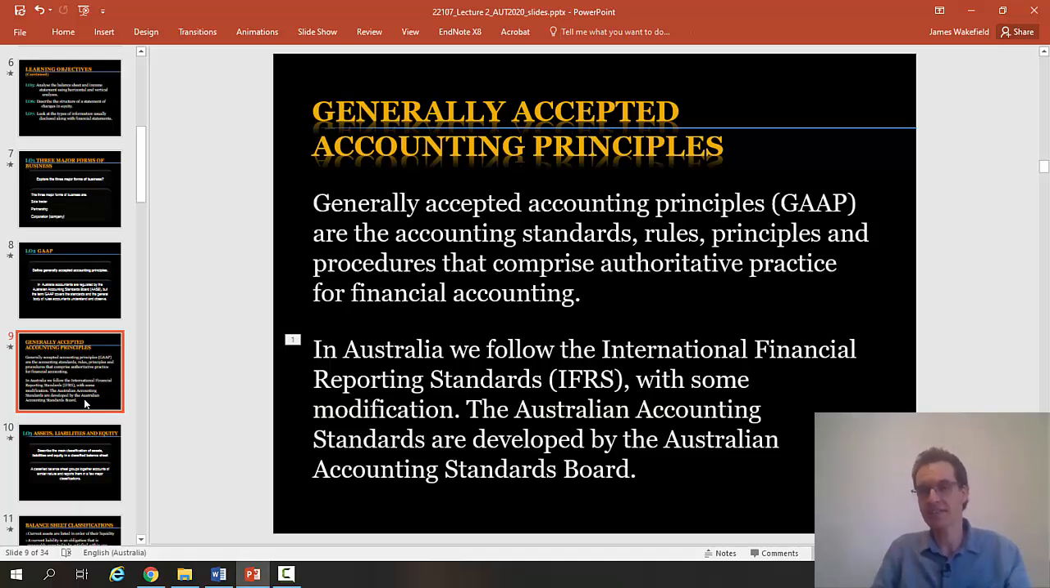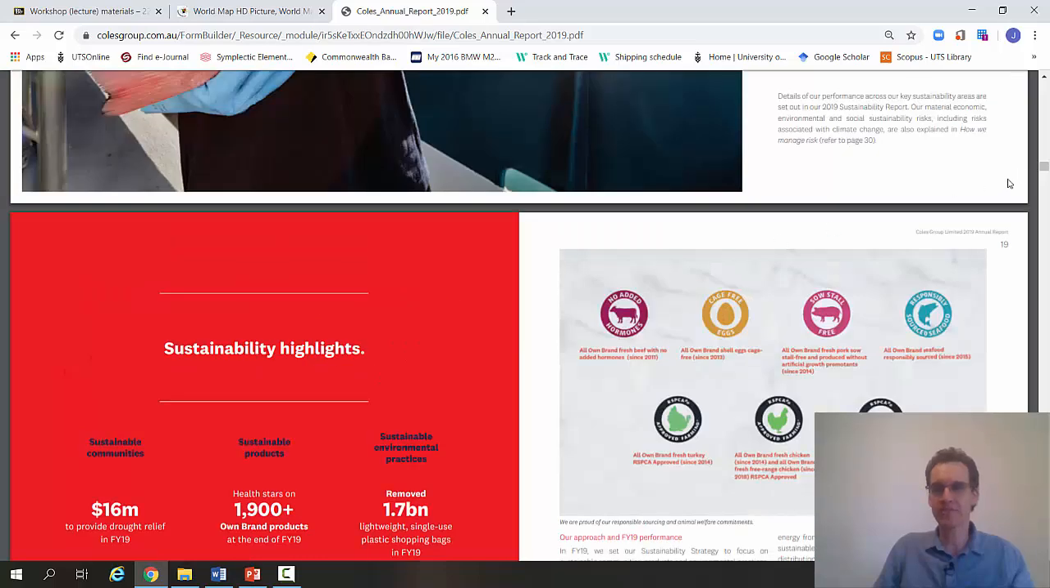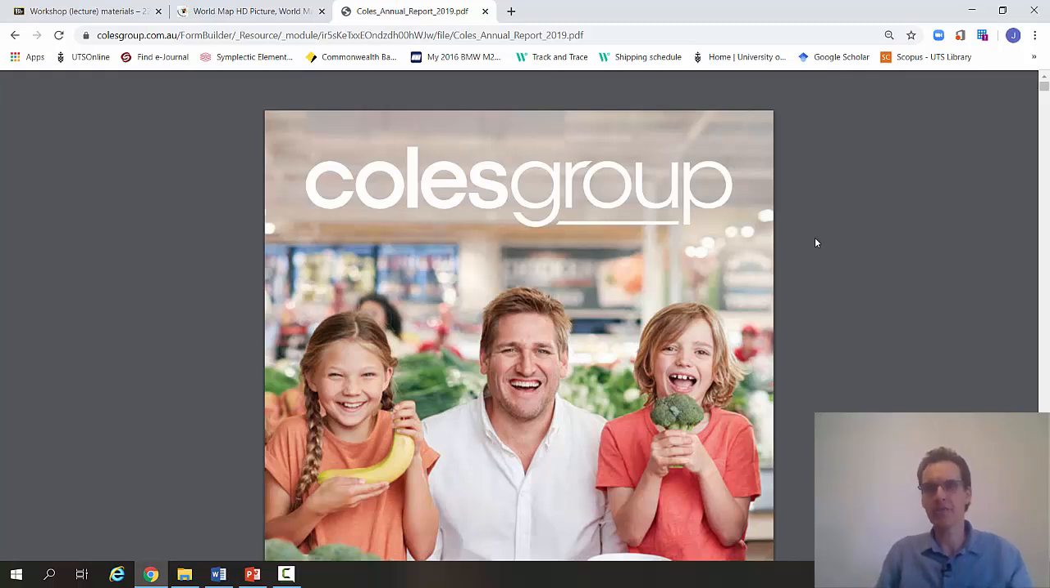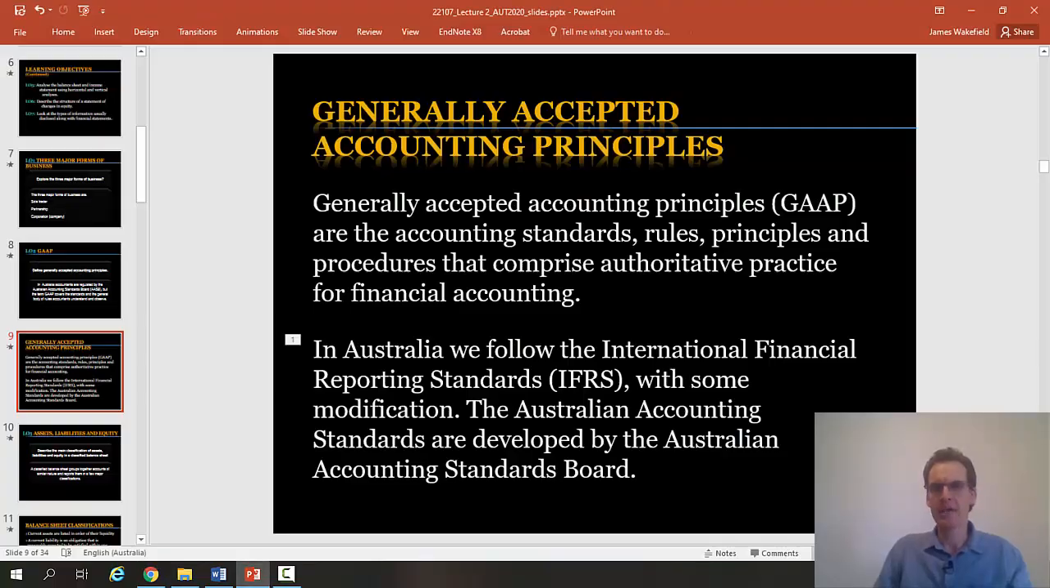And there are certain things that provide guidance in terms of the nature of information that should be reported. So we looked at some of the qualitative characteristics in the workshop last week, and that's why I emphasized it was really important that you go through and you understand these qualitative characteristics, because they provide guidance to help make sure that financial statements, for example, those of Coles Group, are more informative, are useful, and are relevant for financial statements users' decision-making processes. Now, in Australia, we follow the International Financial Reporting Standards with some modification.